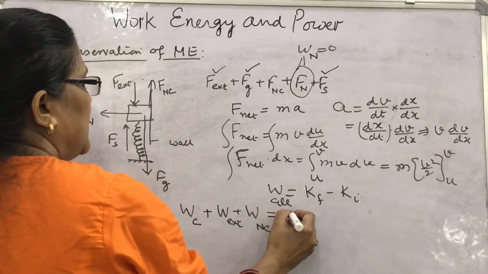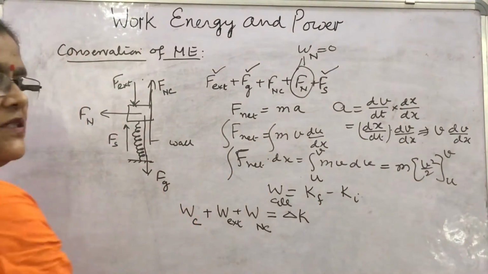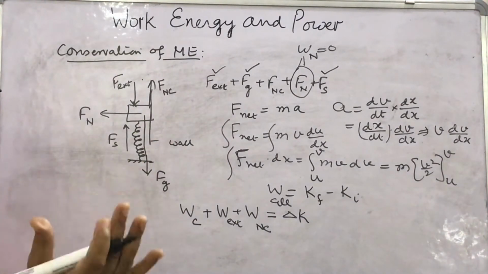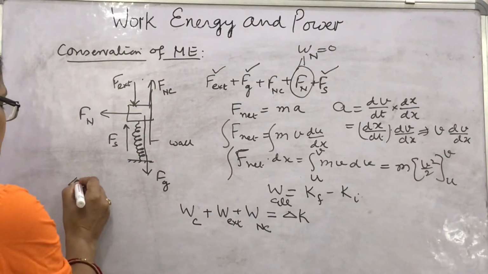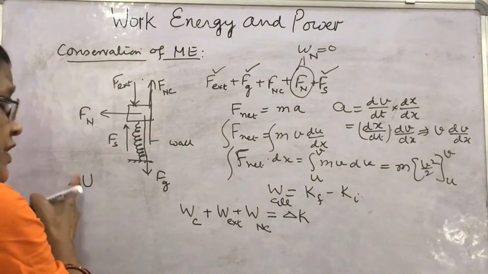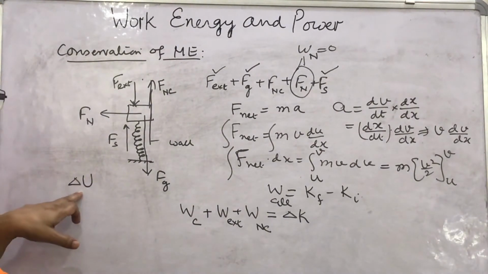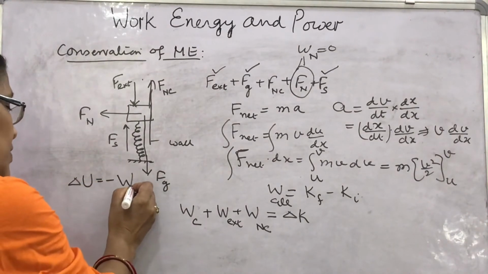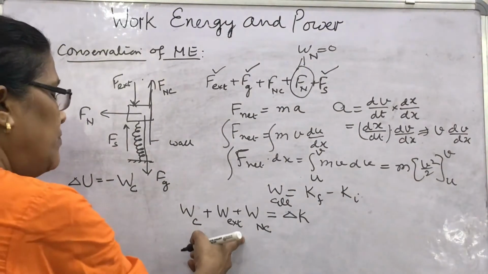So what will be here? We can write this will be the change of kinetic energy, that is final minus initial kinetic energy. We have read that the change in potential energy, as I described in the previous video, is the negative of the work done due to all conservative forces. Put it here, what will you get?